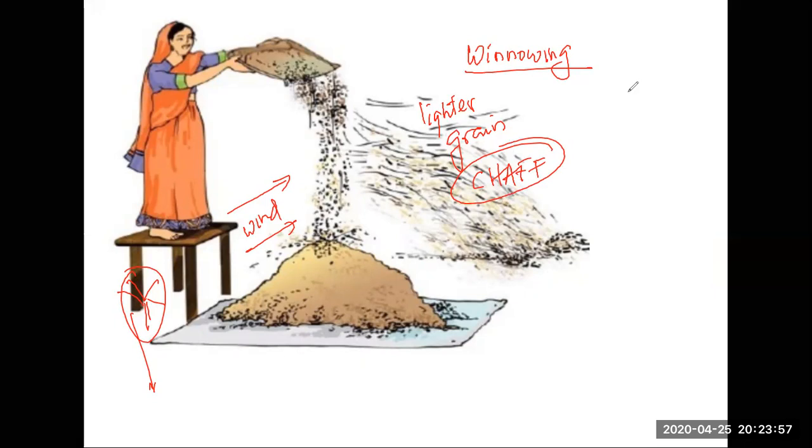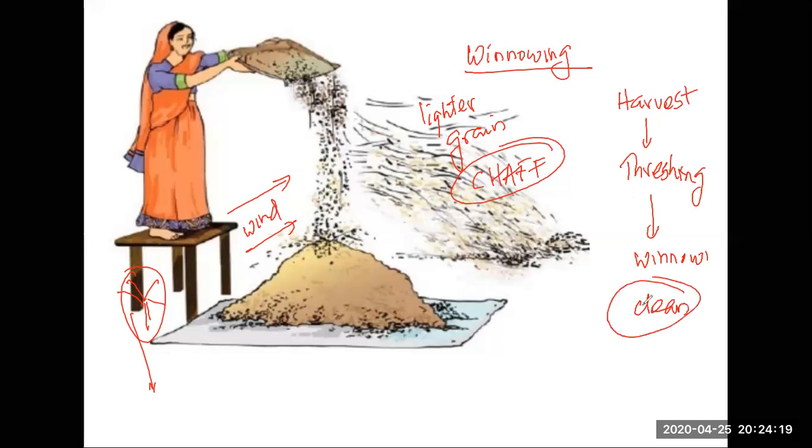Okay, so how does it go? The first step is harvesting. You harvest the crop. Second step, you thresh the crop. What is threshing? Separating the grain from the crop plant is called threshing. After threshing, the next step is winnowing. When you winnow it, what do you get? You get clean grain without the chaff. And this is how the crop is harvested and cleaned so that you have clean crop for human consumption.